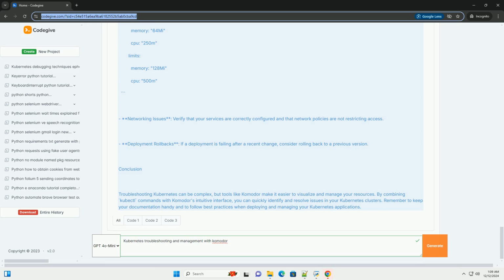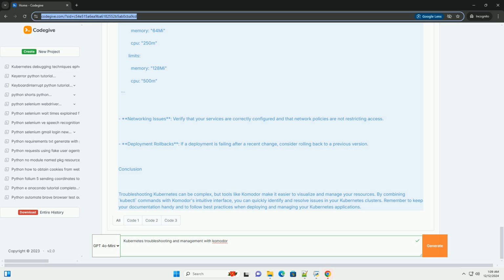Bash. kubectl apply -f https://path/to/komodor-agent.yaml. 3. Verify installation. Check the installation status of the Komodor agent. Bash. kubectl get pods -n komodor.